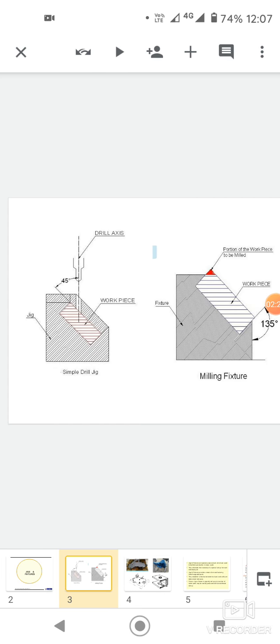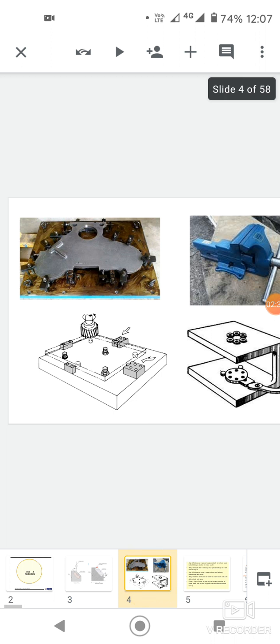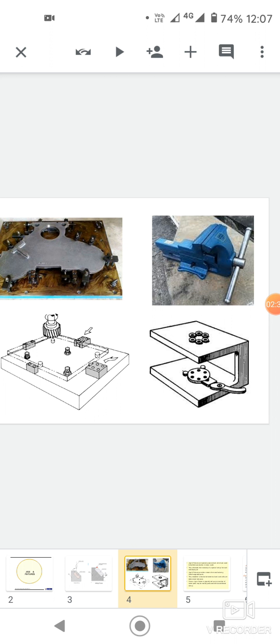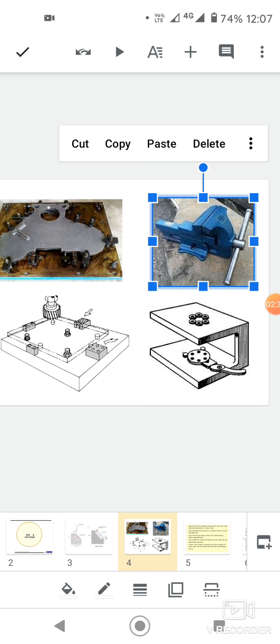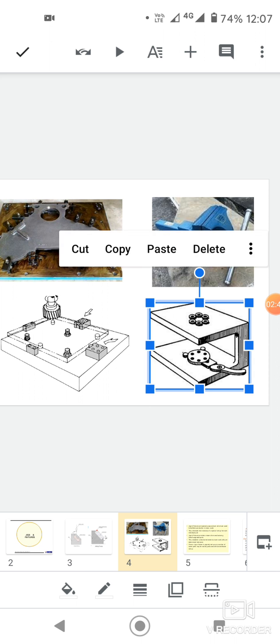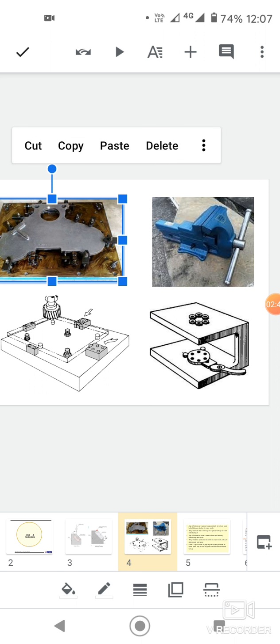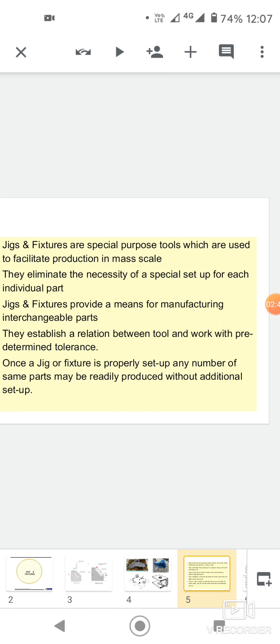These are the figures of a simple drill jig and a milling fixture, and these are the parts of the milling fixture. This is the vise, and these are the different operations and different workpieces also done.